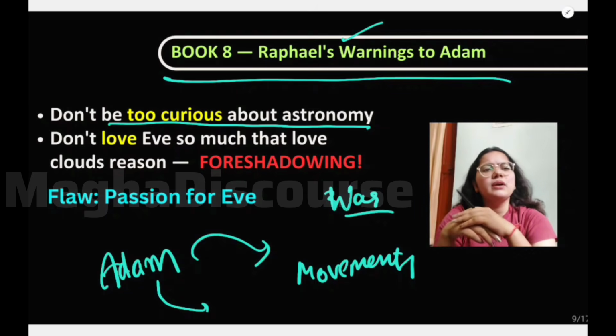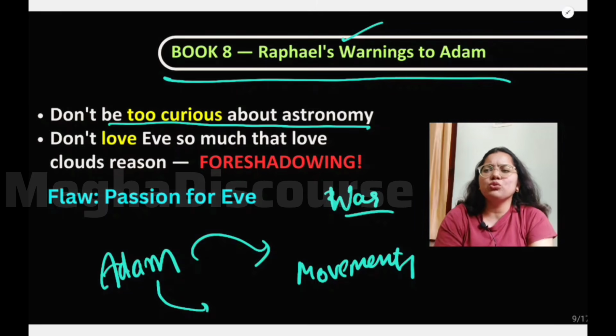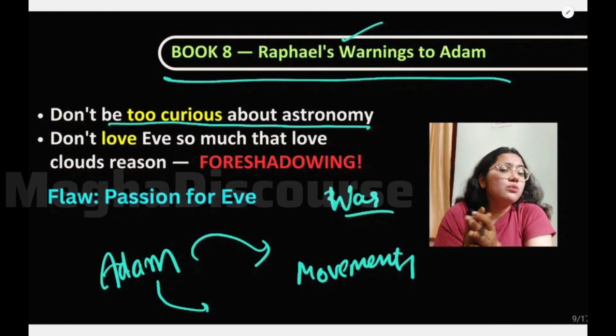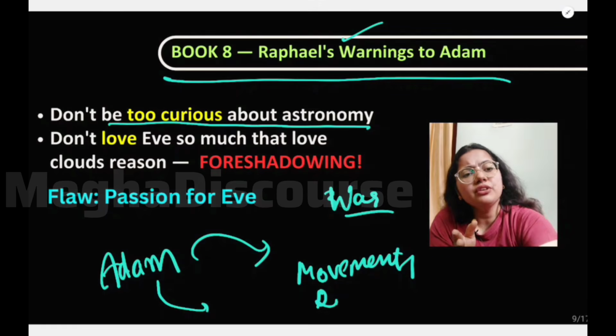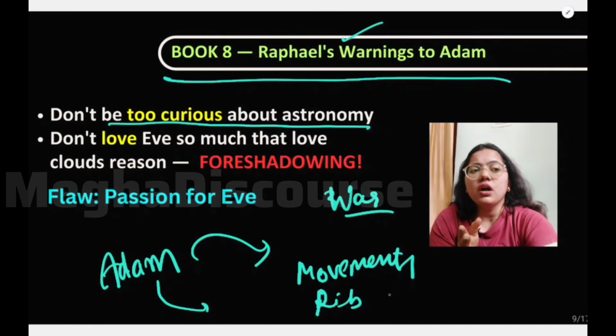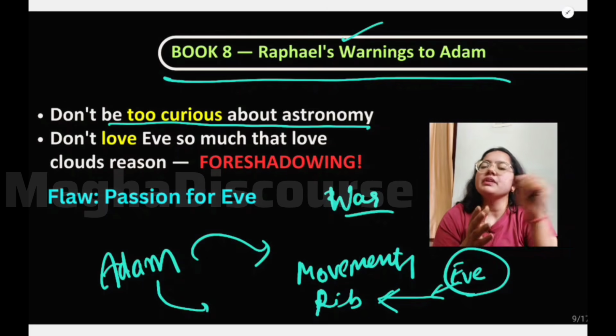So he felt bored. God says you have so many animals, you can play with them, talk to them, spend your time with them. But he says no, I want somebody who is equal to me. So God took the rib of Adam and created Eve from it, right?